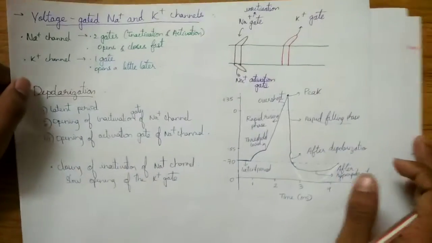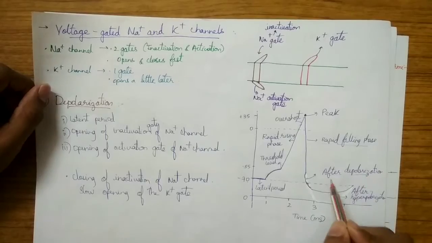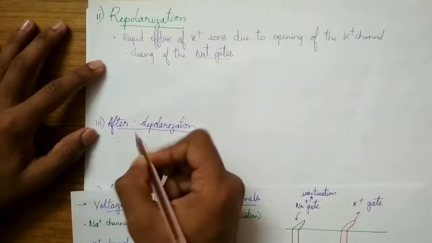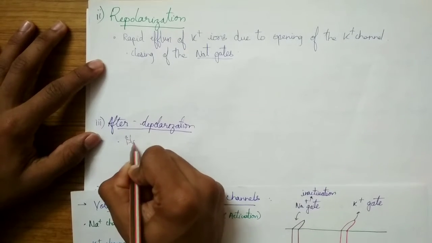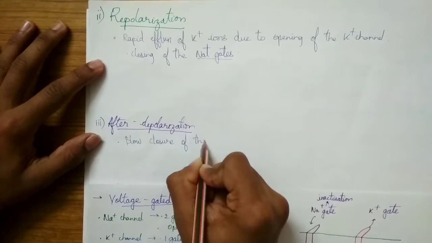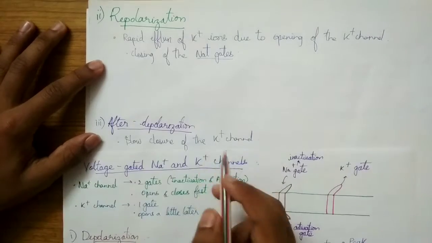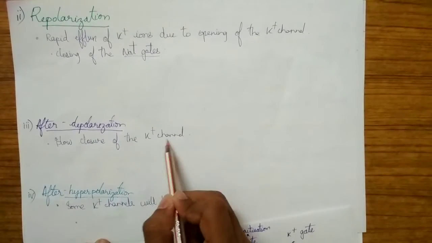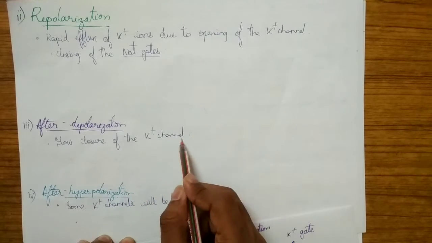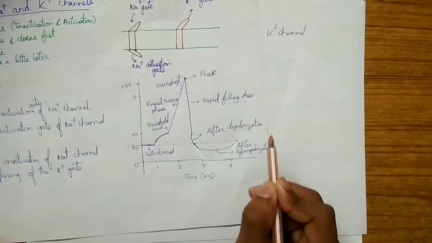After the rapid falling phase of the repolarization step, there will be an after depolarization phase, which happens due to the slow closure of the K+ channel. Due to this slow closure of the K+ channel, there will be decreased K+ ion transport from the membrane to the outer side. So there will be a steep phase in the graph, which is the after depolarization phase.